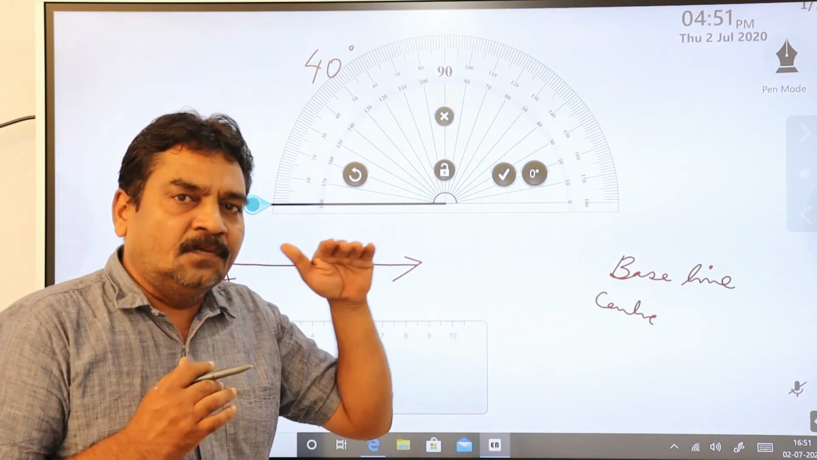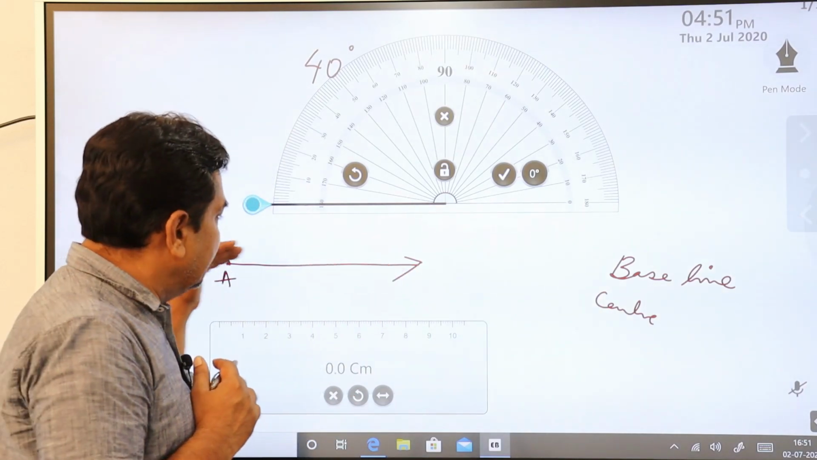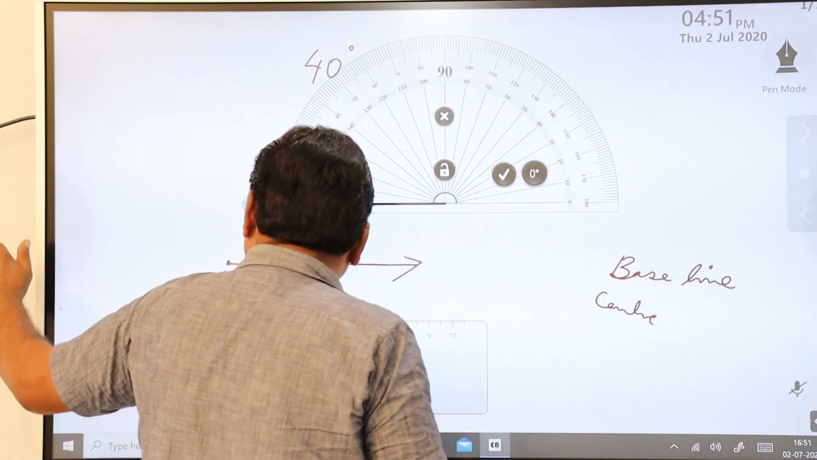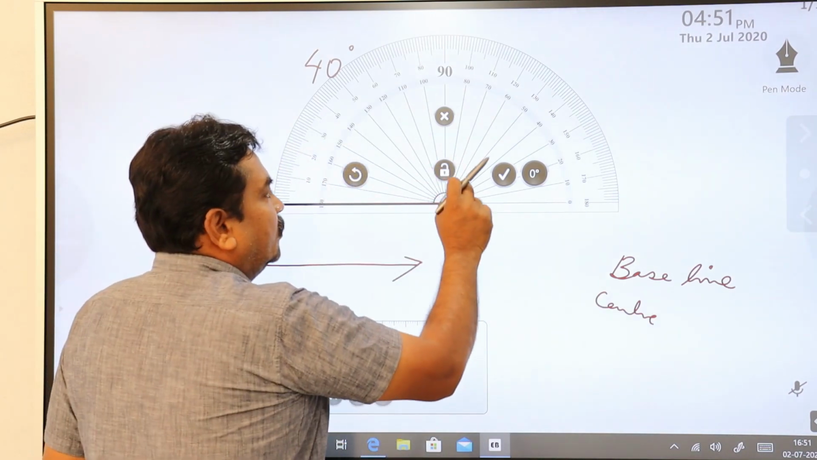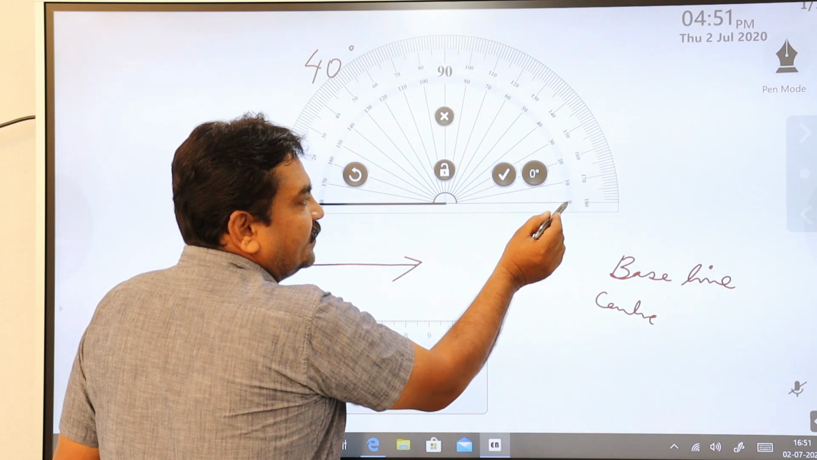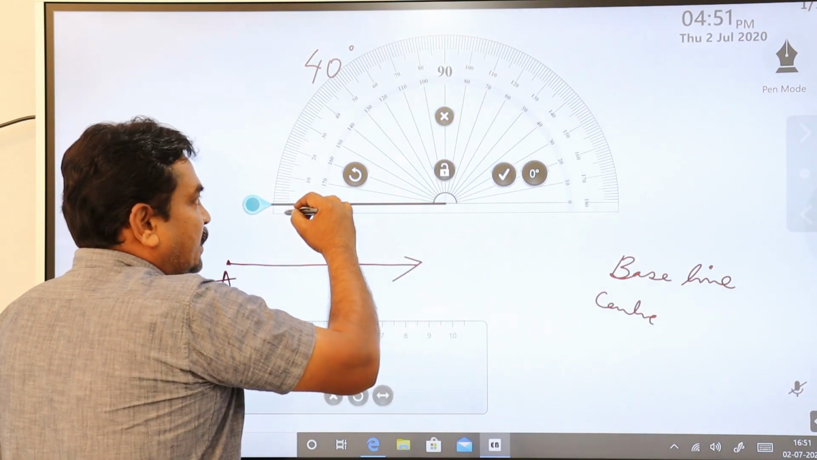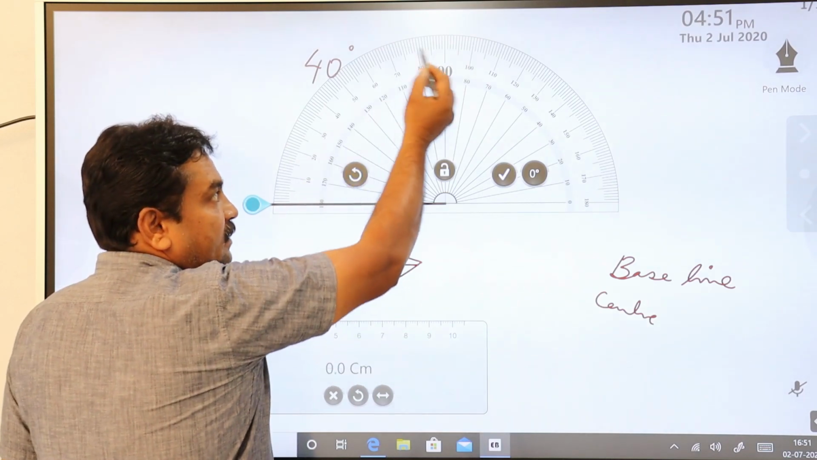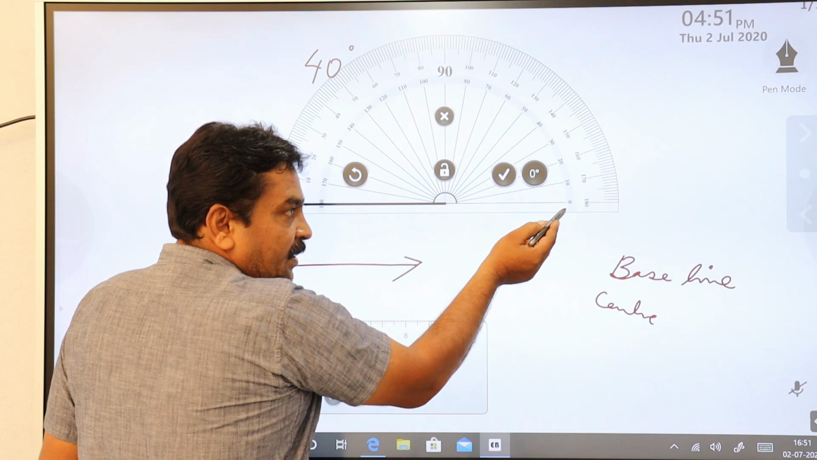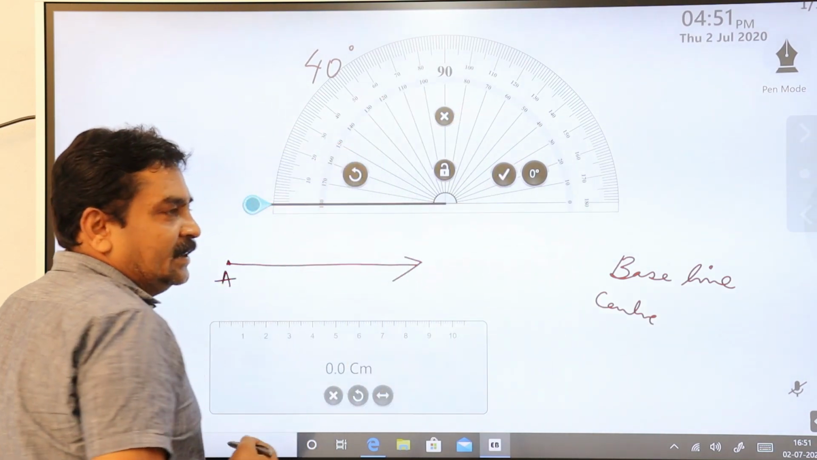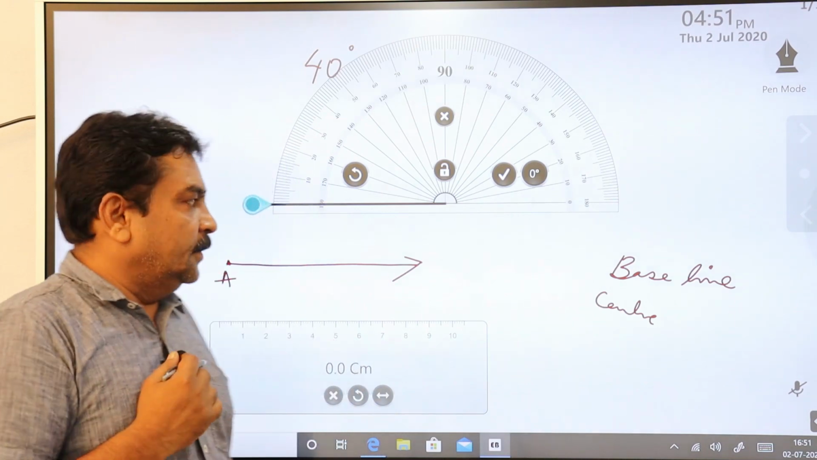After coinciding the protractor's center point on vertex A, now focus. Where is the direction of the ray? The ray is in this direction, here, not here. That is why you choose the scale. You have two scales. One scale starts from this side 0, and another scale starts from this side 0. One goes 0 to 180 in this direction and the other from here 0 to 180 in this direction, that is, clockwise and anti-clockwise directions.